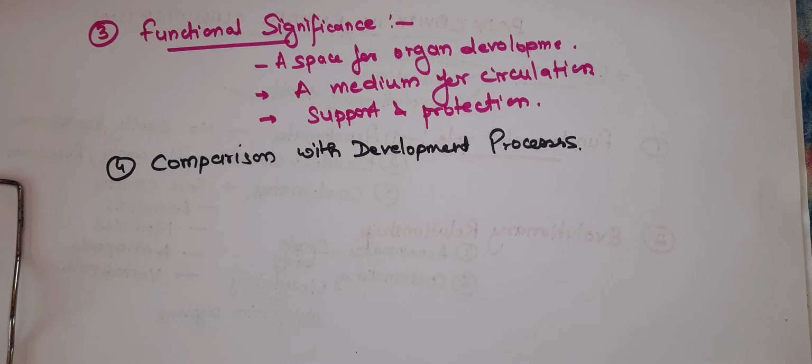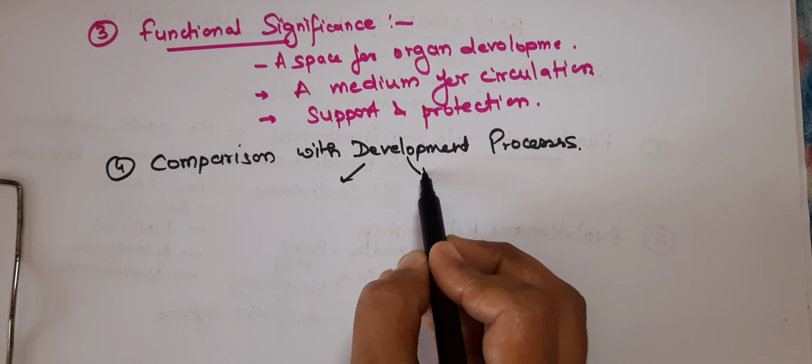Based on this, the coelomates' development is split into two further types: the schizocoelous development and the enterocoelous development.